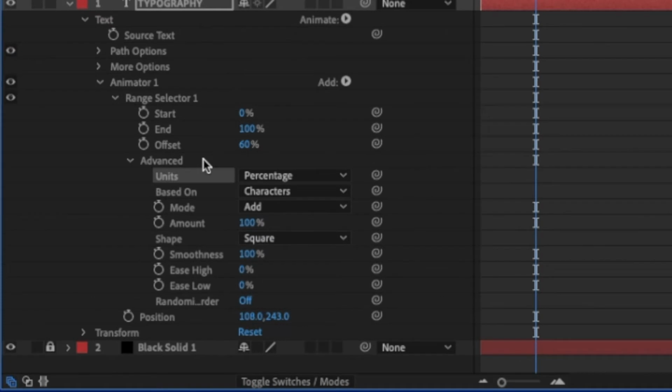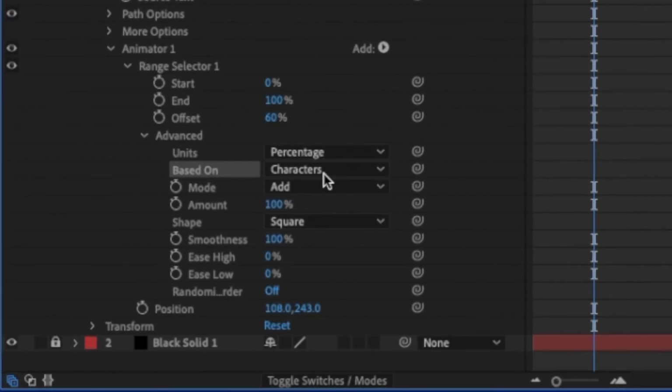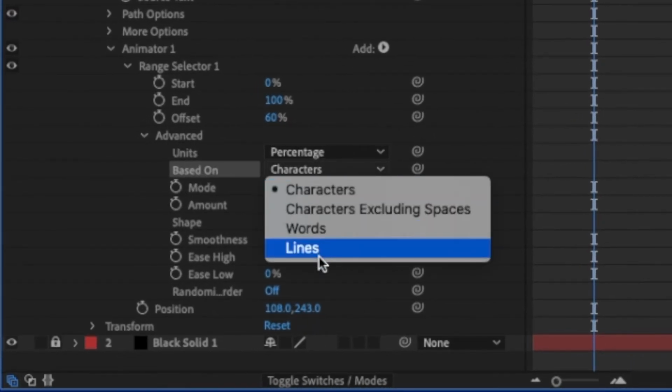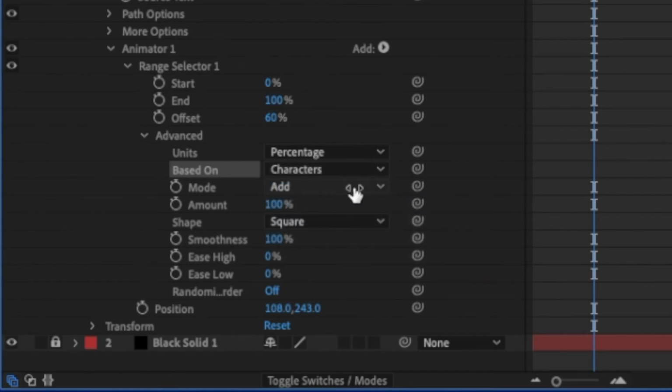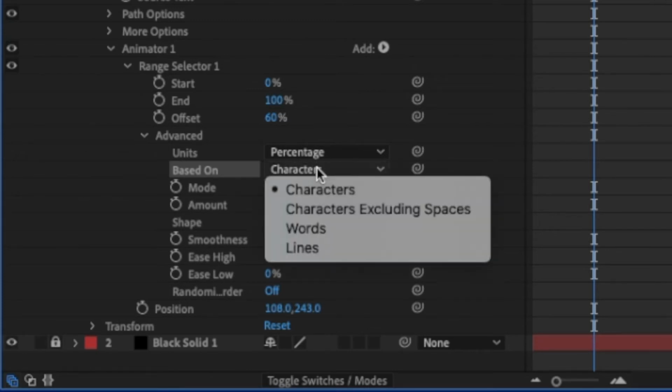The advanced tab also shows that it is based on characters, but you can select different other options. I'm going to leave it in characters. I want you to experiment later when you have different words or an entire paragraph in there, so you can affect every single word separately.